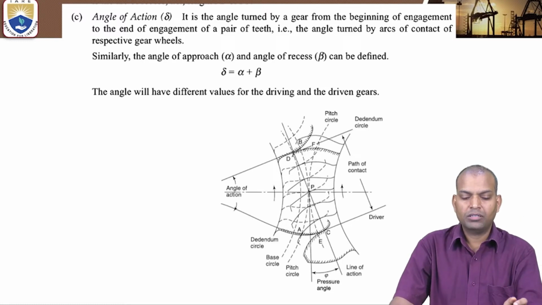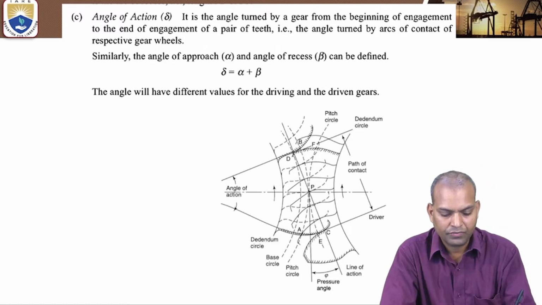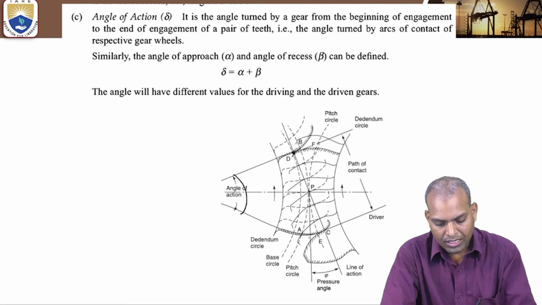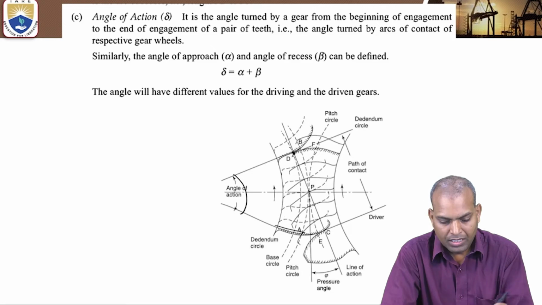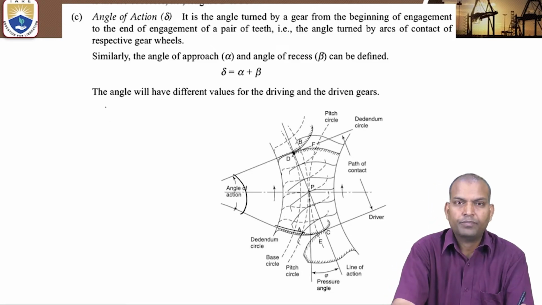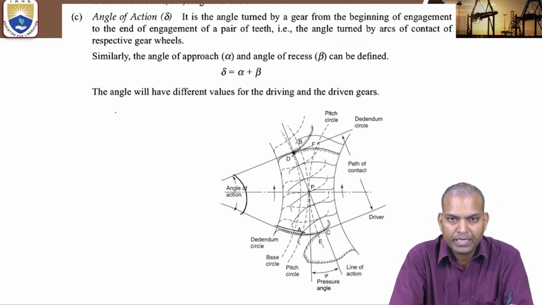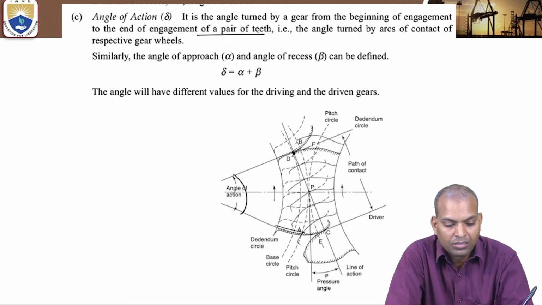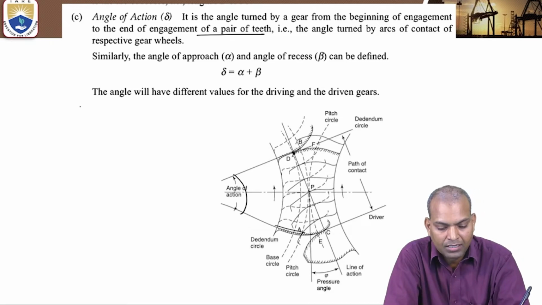The next is called the angle of action. What is this angle of action? This is the angle of action. The angle turned by a gear from the beginning of engagement to the end of engagement of a pair of teeth is called the angle of action, delta.